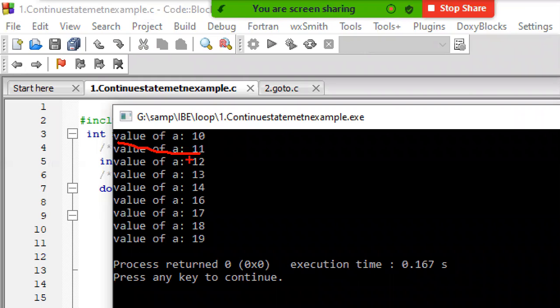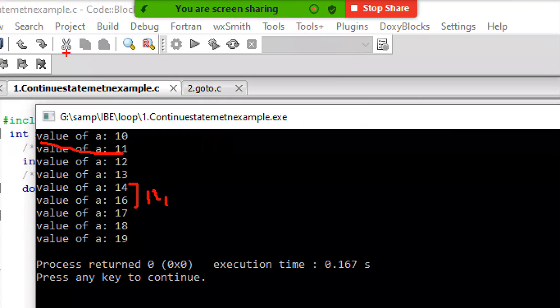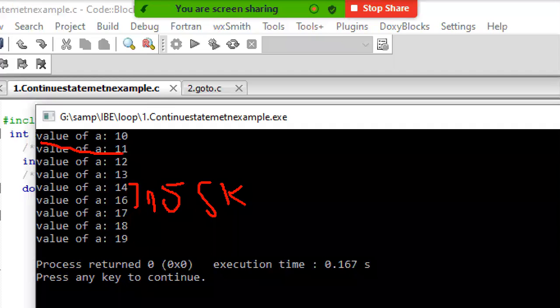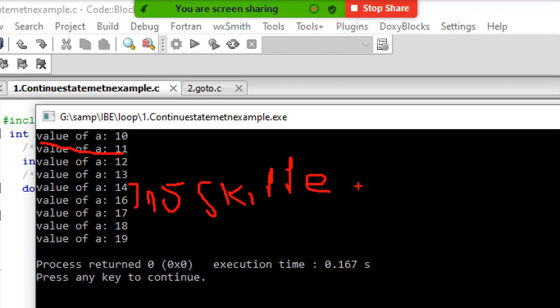Printing the value of a equal to 10, 11, 12, 13, 14. And what is skipped here? 15 is skipped. The value 15 is skipped, because there is no 15. So this program shows an example of the continue statement.